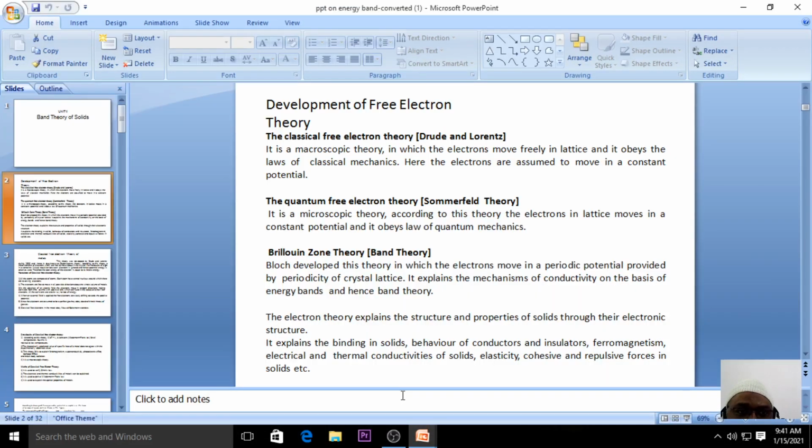Good morning, everyone. We'll just start today's class with the development of free electron theory. In the last class, we discussed the free electron theory postulates. What are the important postulates of free electron theory? Why is it actually called free electron theory?